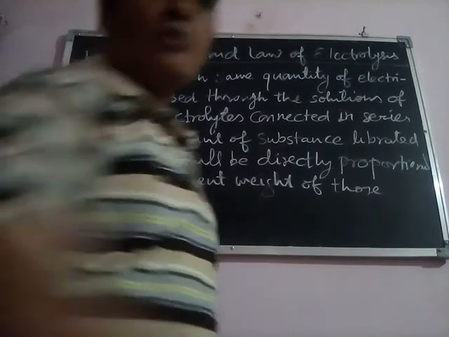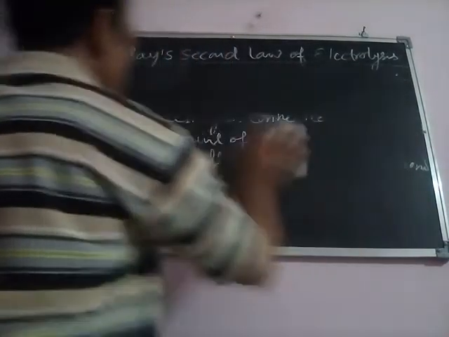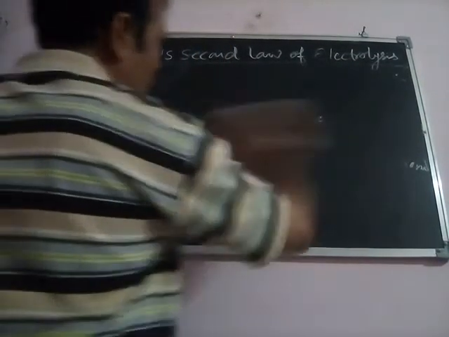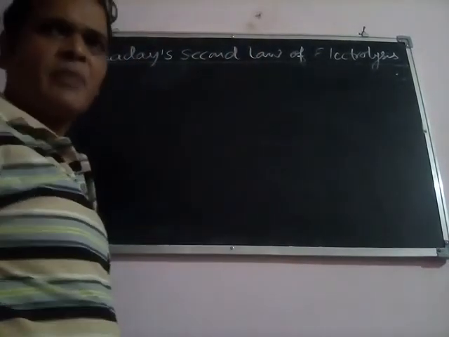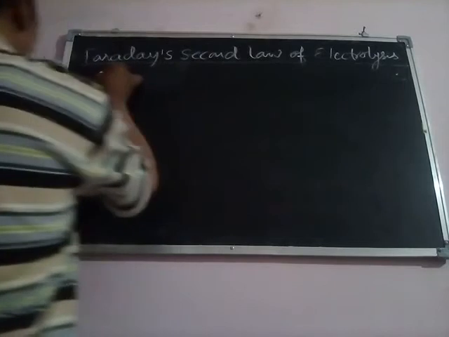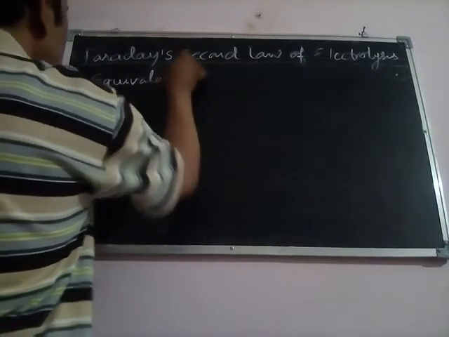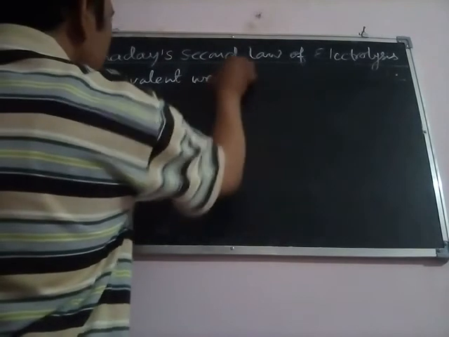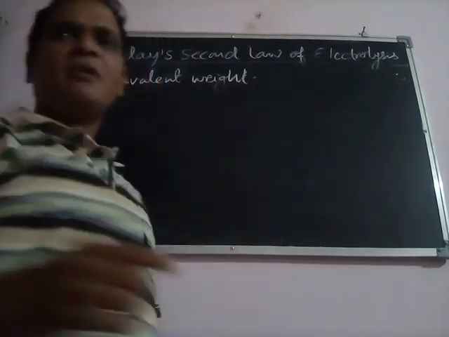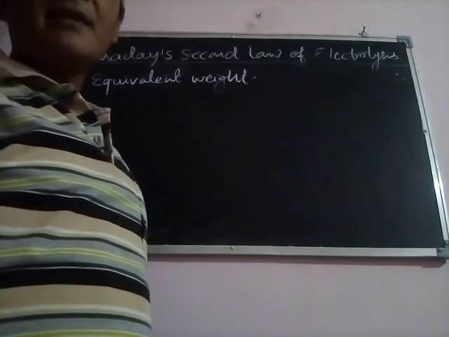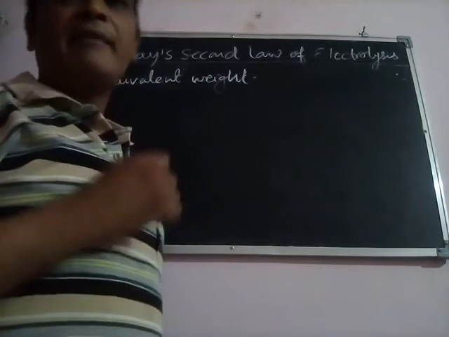Now we will see what equivalent weight is first of all, and then how we can prove Faraday's second law of electrolysis with the help of an example. So I am taking equivalent weight here. Equivalent weight means, Faraday suggested that the equivalent weight will be the number of moles of the substance liberated divided by the number of electrons transferred in an electrolytic reaction.